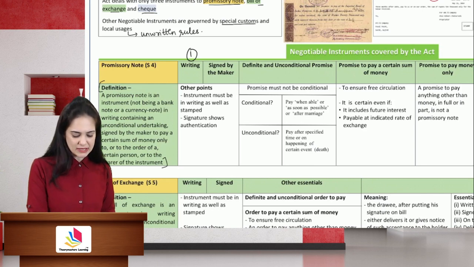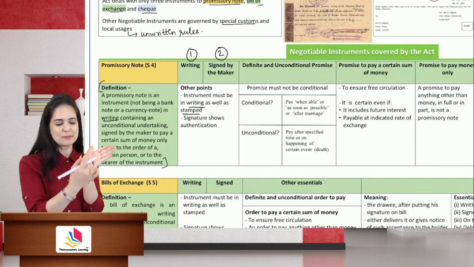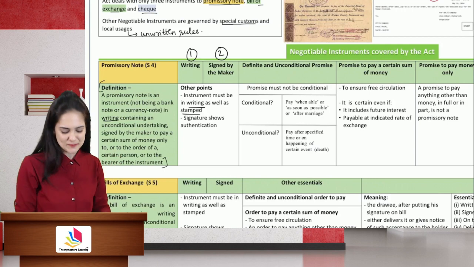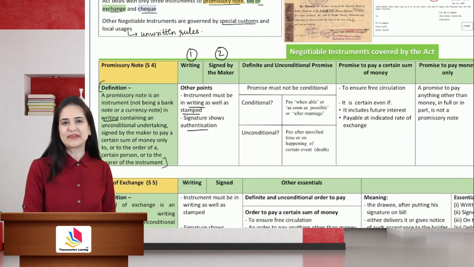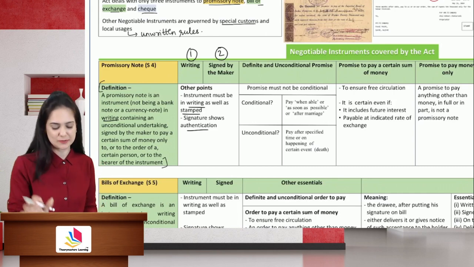It must be in writing. It must be signed by the maker, because signature shows authentication. The instrument must be in writing as well as stamped, and you should sign across the stamp. Okay, some part of your signature should be on the stamp. Signature shows authentication. No signature means that the instrument is an incomplete instrument.